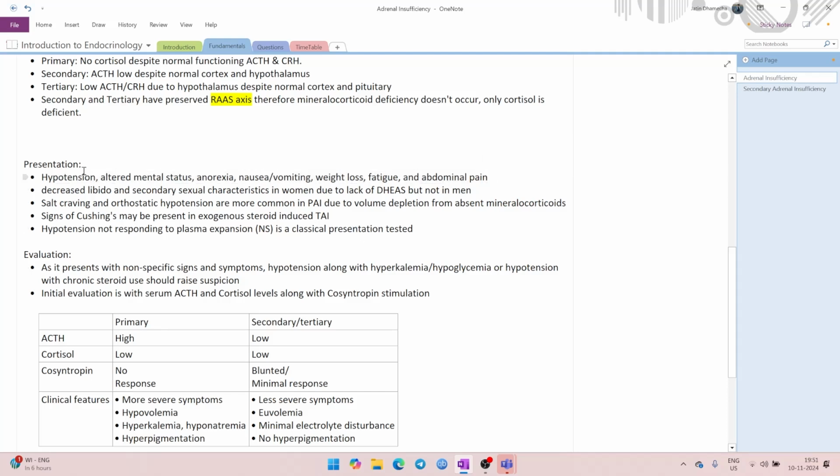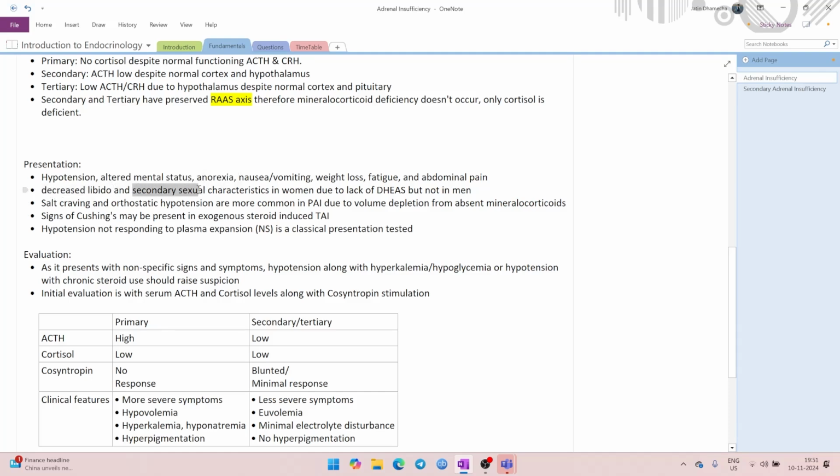So what you need to do is when you see hypotension along with nausea, vomiting, and abdominal pain, you have to think of adrenal insufficiency. Basically, this is what having a high index of suspicion means. You see hypotension, you see nausea, vomiting, and you see abdominal pain. This prompts you to think about adrenal insufficiency. That is having high index of suspicion. Now, what else could be the presenting sign for adrenal insufficiency?